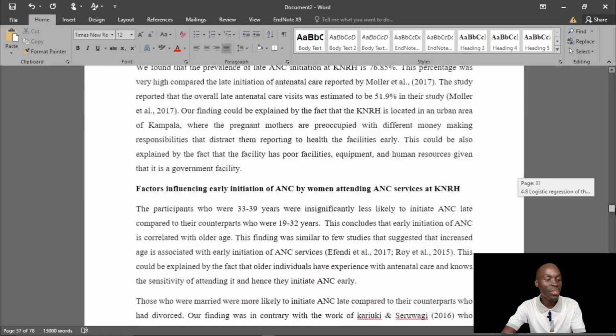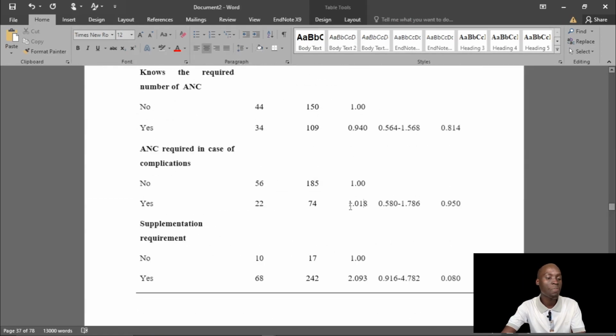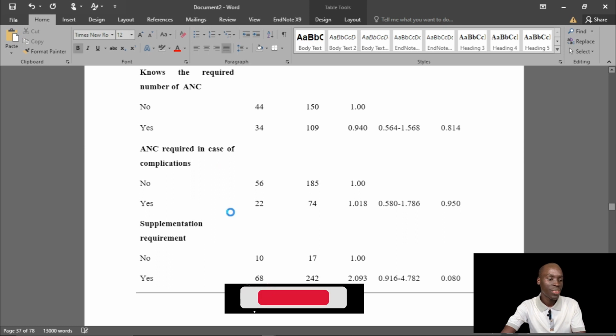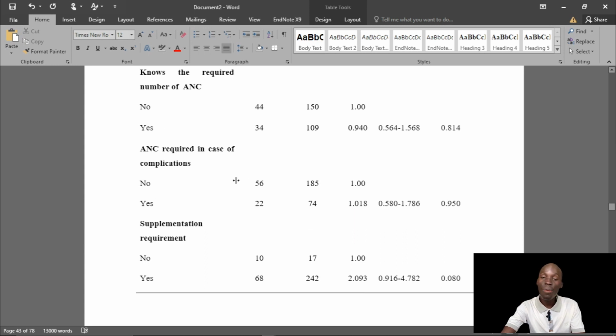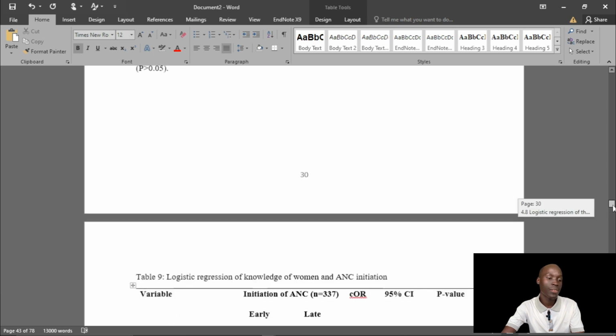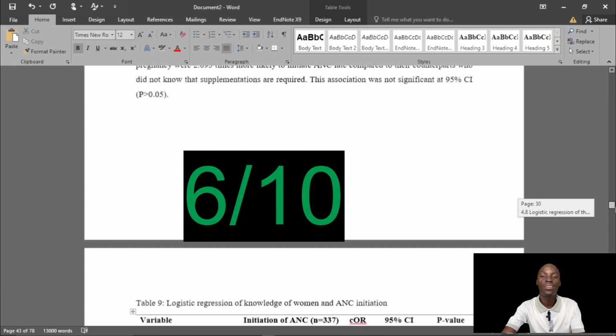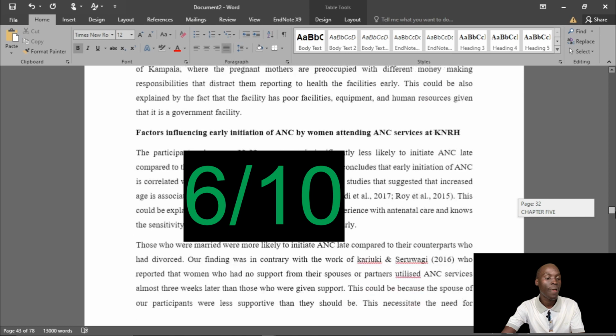Looking at this results section, I'll give it 6 out of 10. The tables are going into other pages. Some figures are not labeled. So, 6 out of 10.